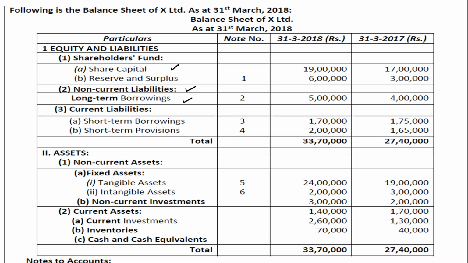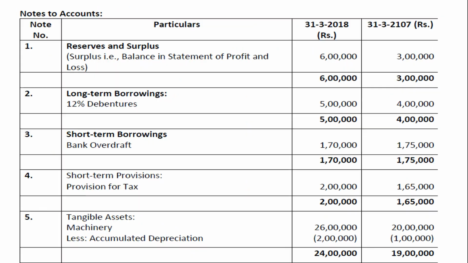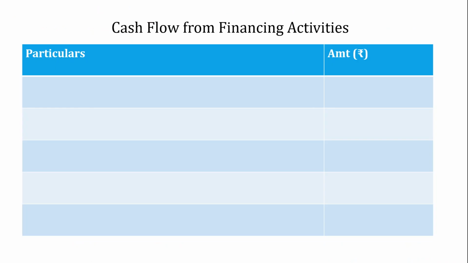So the first point here would be the issue of shares. Under cash flow from financing activity, we can say proceeds from issue of shares, Rupees 2 lakh.